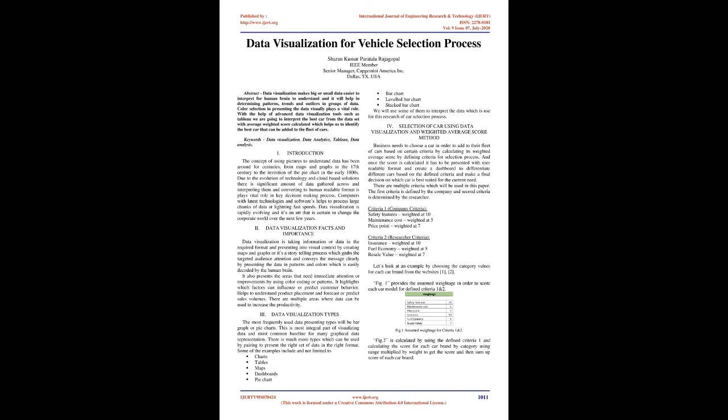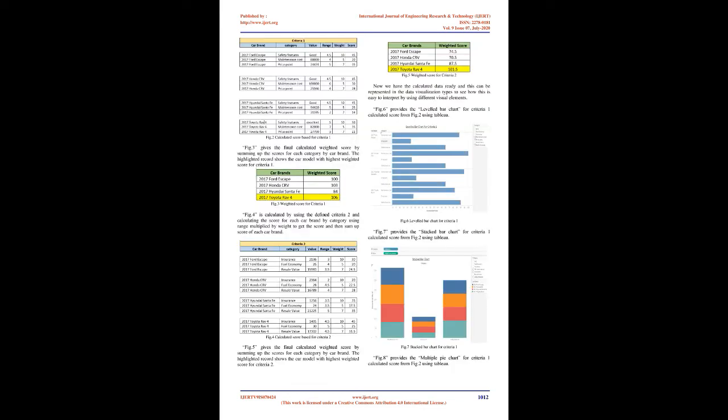2. Data visualization facts and importance. Data visualization is taking information or data in the required format and presenting it in a visual context by creating maps and graphs. It's a storytelling process which grabs the targeted audience's attention and conveys the message clearly by presenting the data in patterns and colors, which is easily decoded by the human brain. It also presents the areas that need immediate attention or improvements by using color coding or patterns. It highlights which factors can influence or predict customer behavior, helps to understand product placement, and forecast or predict sales volumes. There are multiple areas where data can be used to increase productivity.